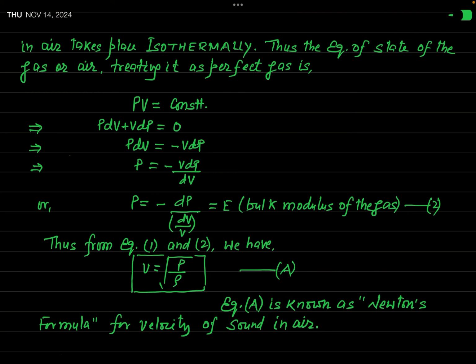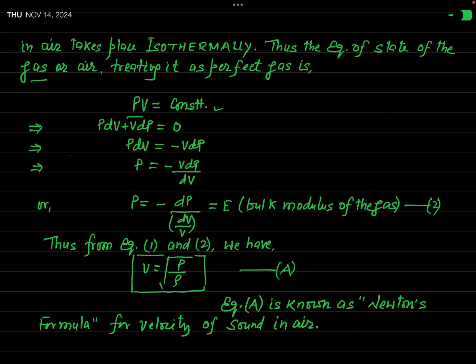Now, treating the air or gas as ideal, Newton applied the equation of state for an ideal gas and obtained the value of elasticity of the medium. You know, if temperature of a gas is constant, then the equation of state is given by PV equal to constant.